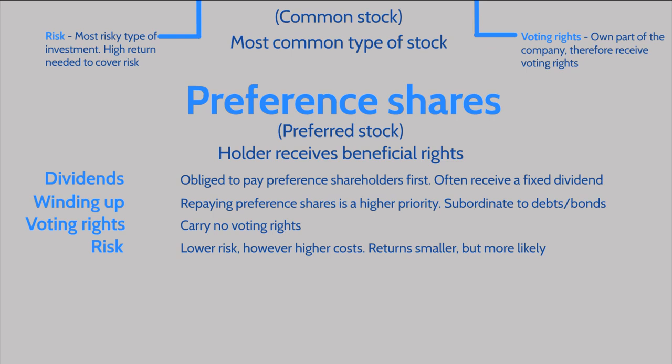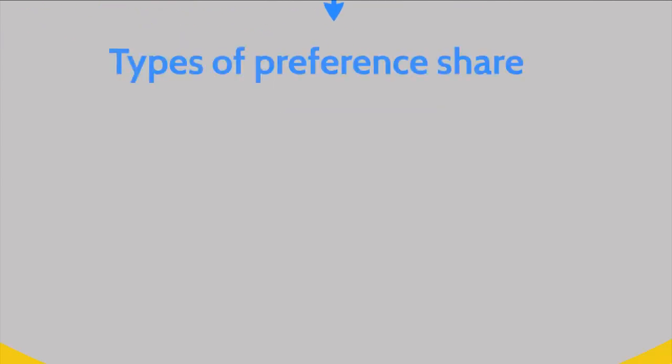Interestingly, with regards to the status of preference shares, these are seen as more of a hybrid instrument, as they can contain elements of both equity and debt. And this is something that we're going to explore a little bit further in the video going forward. So there are actually a number of different types of preference shares that an investor can invest in. And this is what we're going to look at next.